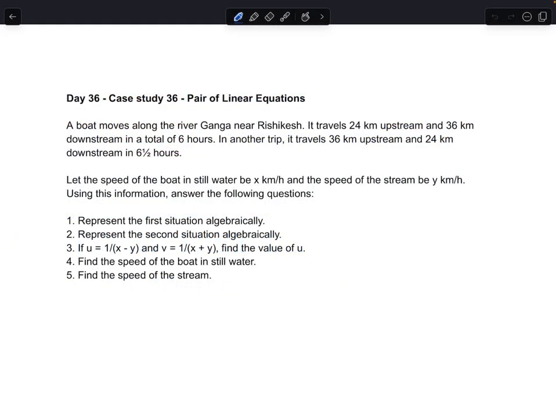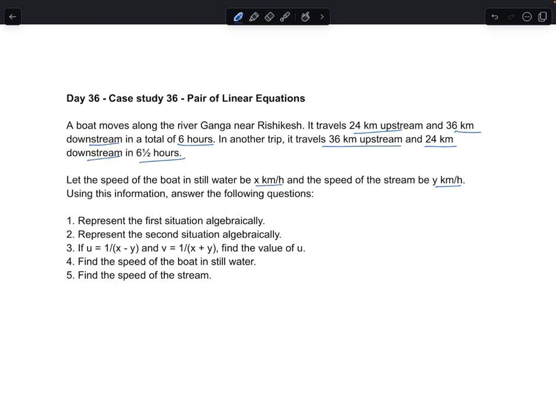The question goes like this. A boat moves along the river Ganga near Rishikesh. It travels 24 km upstream and 36 km downstream in a total of 6 hours. In another trip, it travels 36 km upstream and 24 km downstream in 6.5 hours. Let the speed of the boat in still water be x km per hour and speed of the stream be y km per hour. Using this information, answer the following questions.